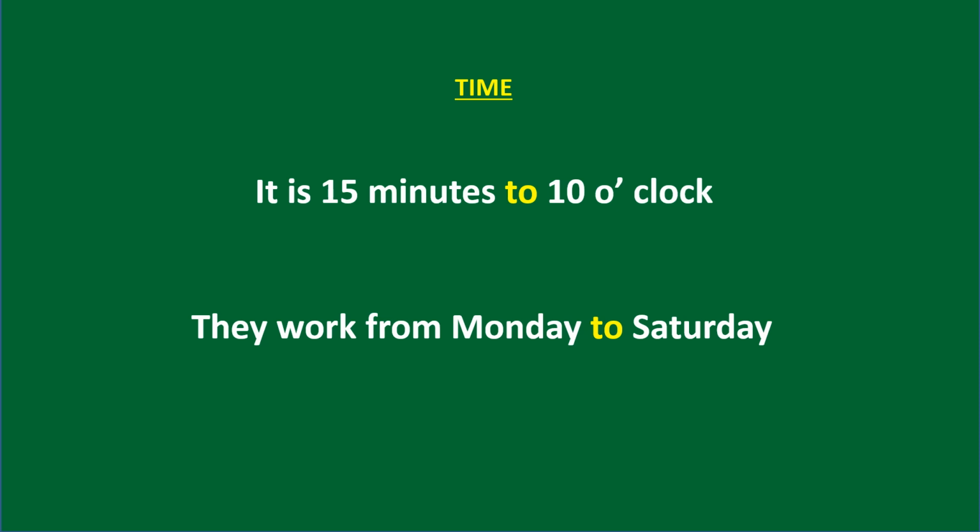Next, it is quarter to 9. What is the meaning of this sentence? Now the time is 8:45. Quarter means 15 minutes. So we can say it is quarter to 9. Here we can use this preposition to.